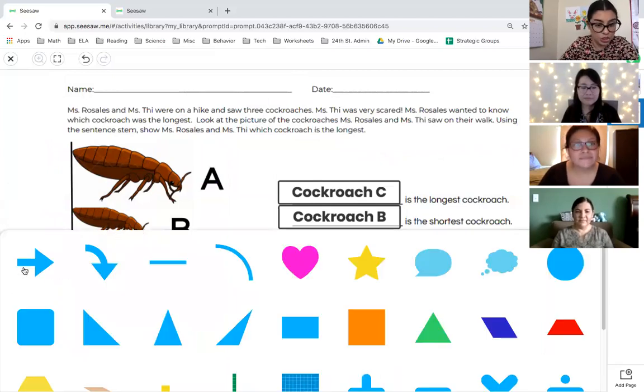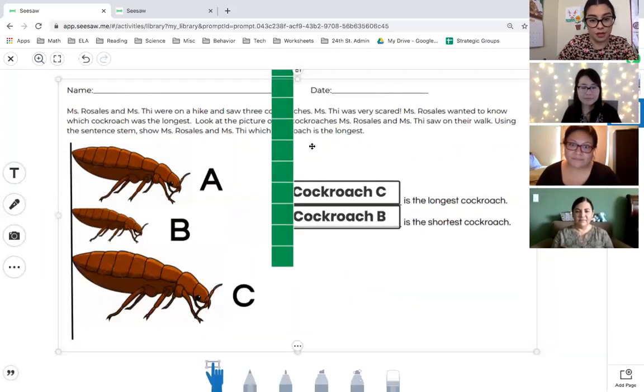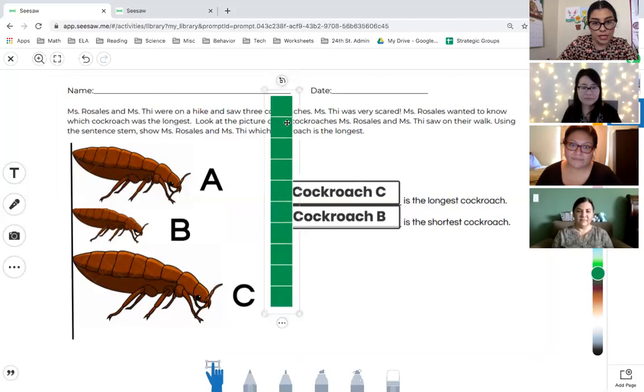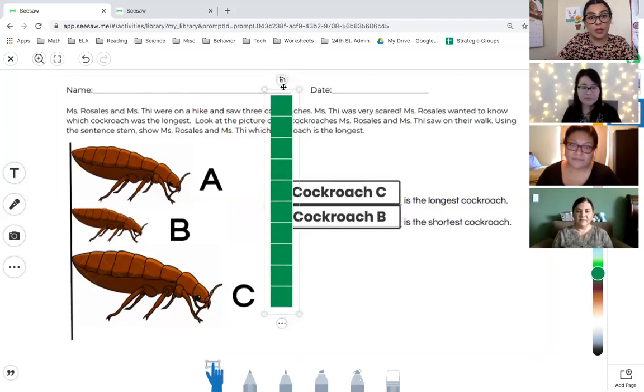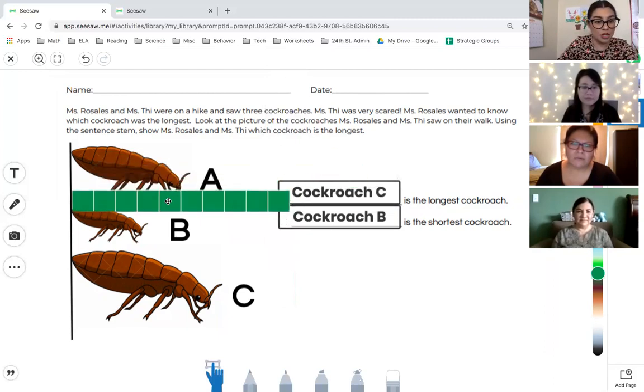And so I can go to my shapes and then I go to this 10 rod, and I'm so happy that they have a 10 rod. And we can maneuver the 10 rod. We can turn it around by using this square and rotate button. That means to rotate it. There we go. So it makes a 180 flip, right? And so we can use that to measure all of our cockroaches.